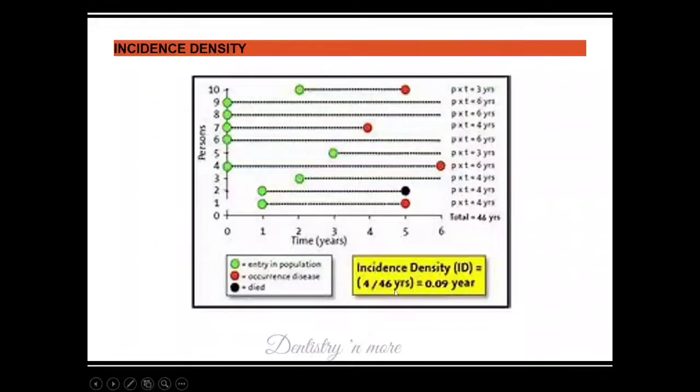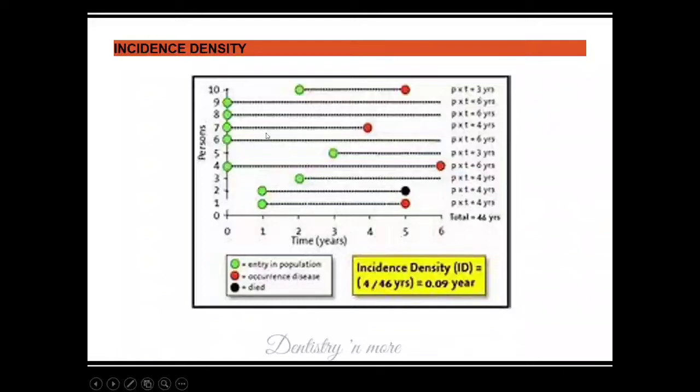And this 9th, 8th, 7th, 6th all are entering the study, or they are being exposed, from year 0. Okay, so patient 9 has 6 years of risk, but he didn't develop the disease, but still he has 6 person years. Person 8 also has 6 person years.